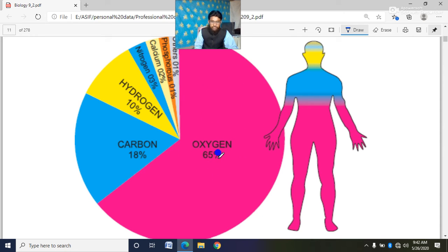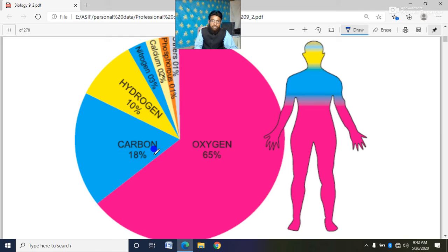It is showing that 65% of oxygen is present in our body, in our protoplasm. You can also see in the figure of the human being that pink color shows oxygen is 65% present in our body.